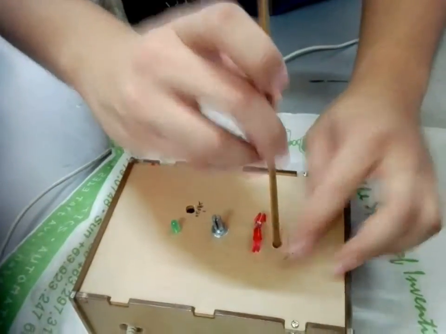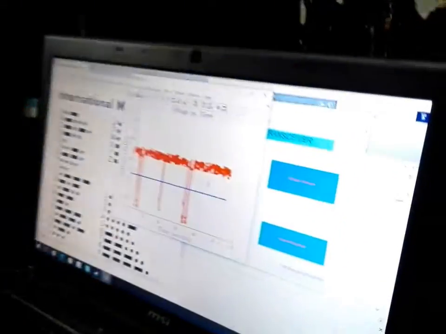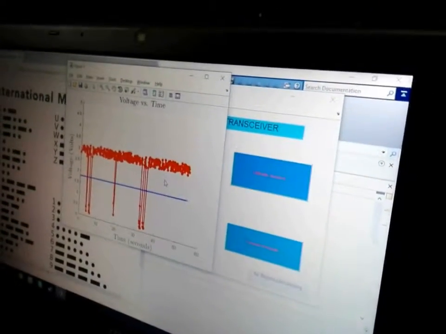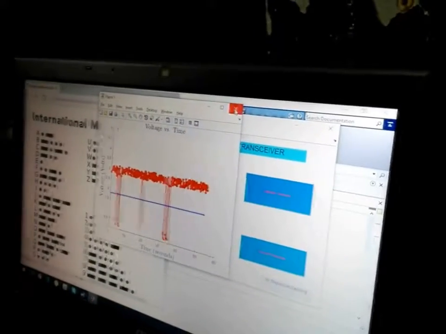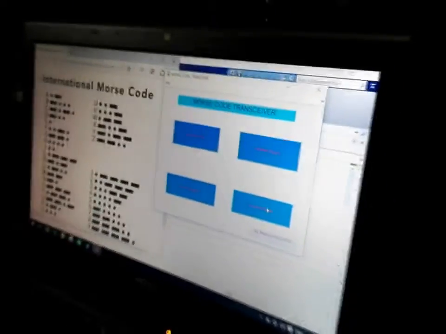After that, we stop the demo of the receive by pressing this button. It shows us this graph, which is voltage versus time. Then we go to the transmit message, by clicking this button,